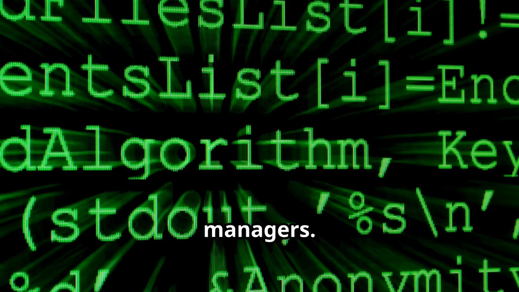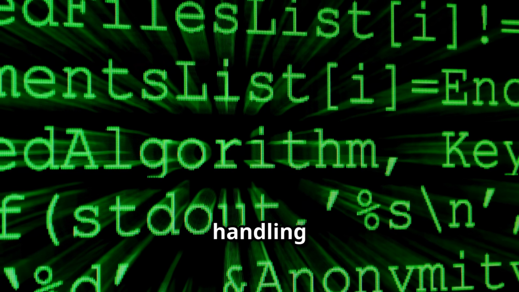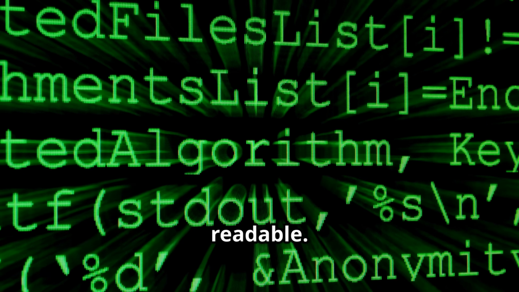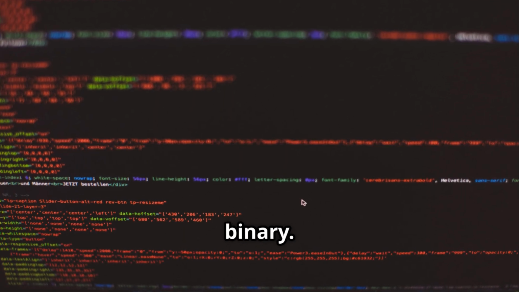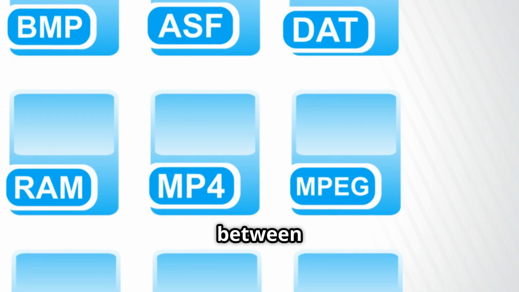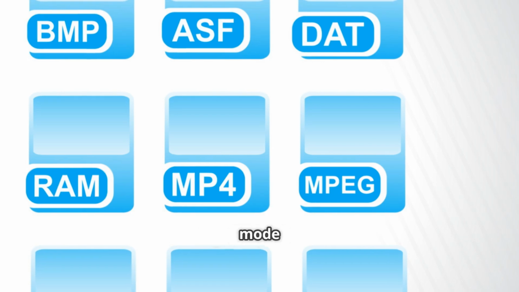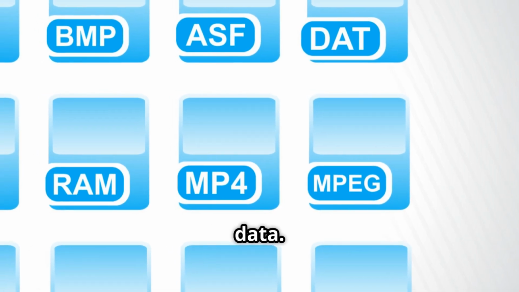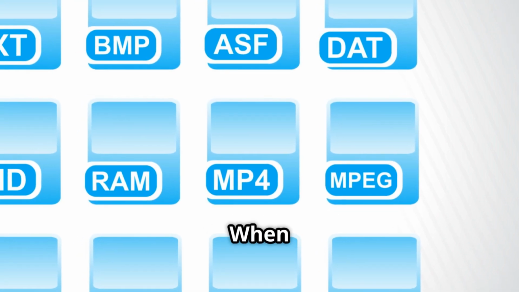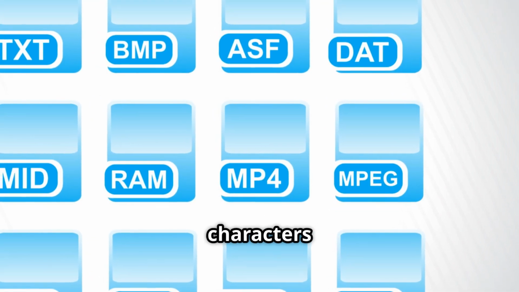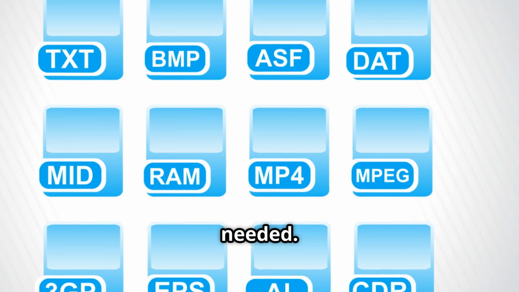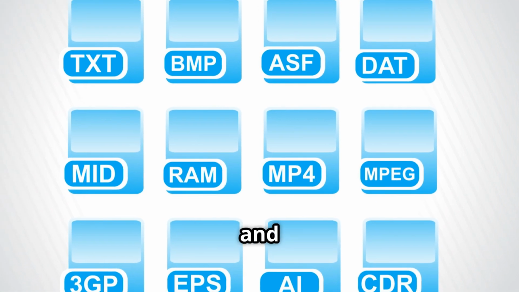4. Use context managers. Leverage the with statement to simplify file handling and ensure automatic file closure, even in case of exceptions. This makes your code cleaner and more readable. 5. Be mindful of text versus binary. This is important because the way you handle these files can differ significantly. Understand the difference between text and binary files and use the appropriate mode, b, when working with binary data. This ensures that your data is read and written correctly. 6. Consider file encoding. When working with text files, especially those containing characters from different languages, be aware of the file encoding used and set it appropriately if needed. This prevents issues with character representation and data integrity.